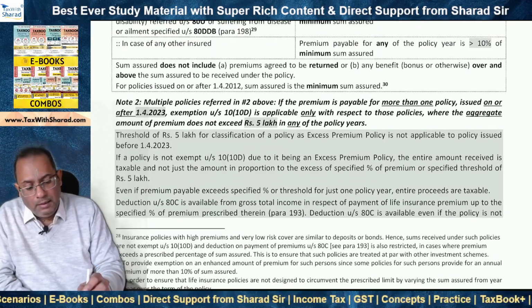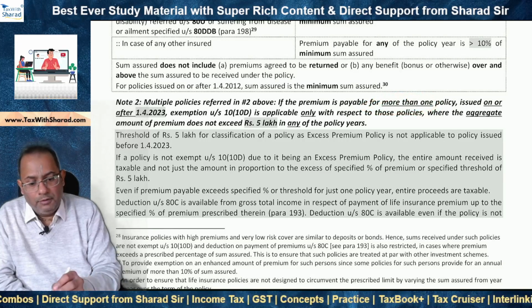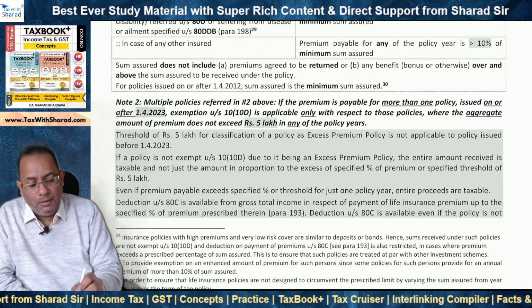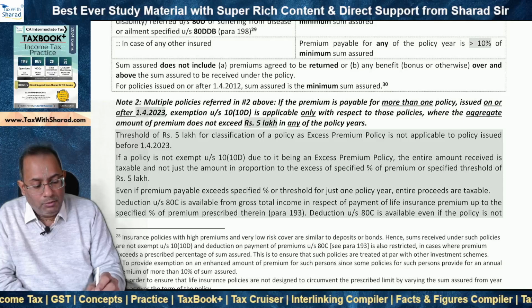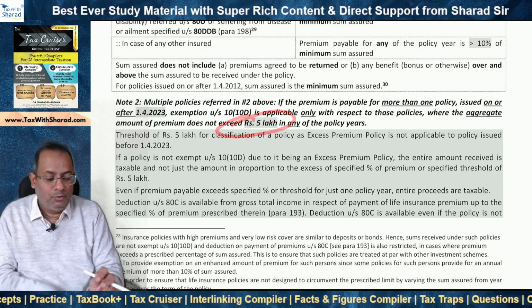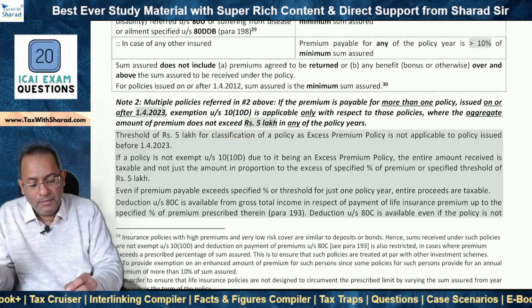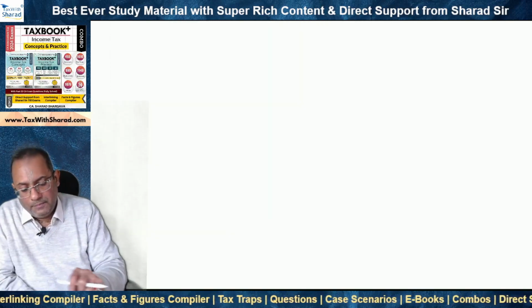What are the provisions? If the premium is payable for more than one policy issued on or after 1st April 2023, then exemption will be applicable on what? Only with respect to those policies where the aggregate amount of premium doesn't exceed rupees 5 lakh. So we need to find out what are those policies whose aggregate premium doesn't exceed rupees 5 lakh in any of the policy years.